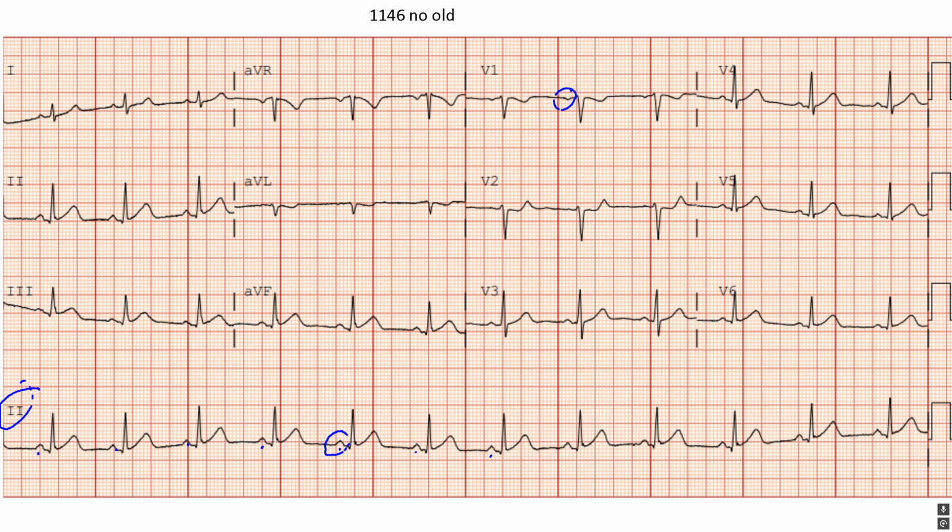For the rate, I'd say overall it's normal. For the axis, it's up in 1 and up in aVF, so I would say normal. For the intervals, I do not see any widening of the QRS or prolongation of the QTc, so I'd say that's normal. So let's move on to ST waves. If we look closely, there are multiple ST wave abnormalities.